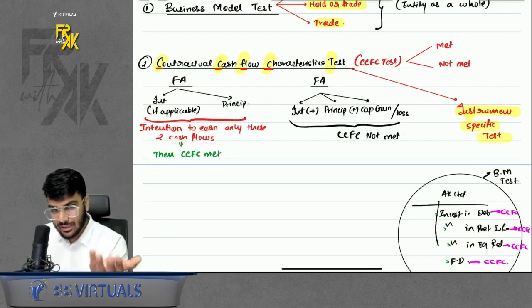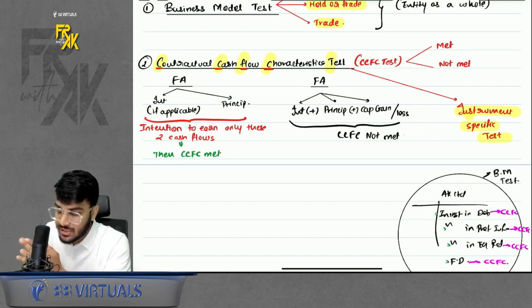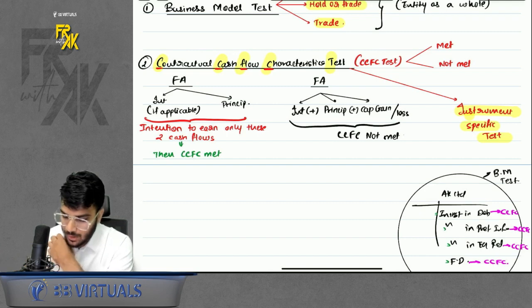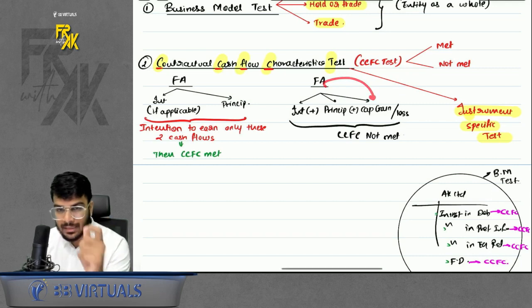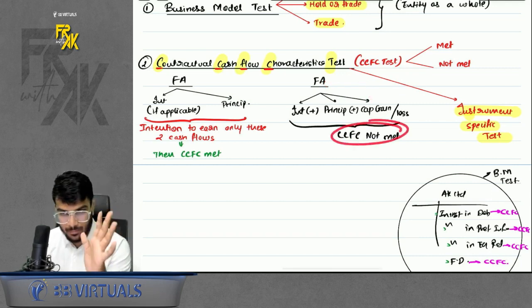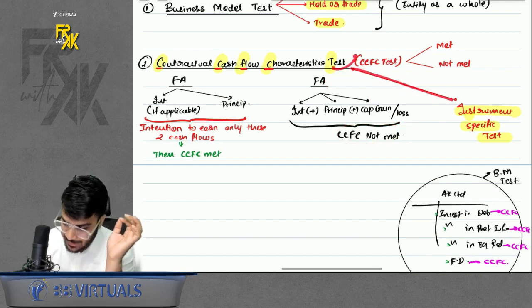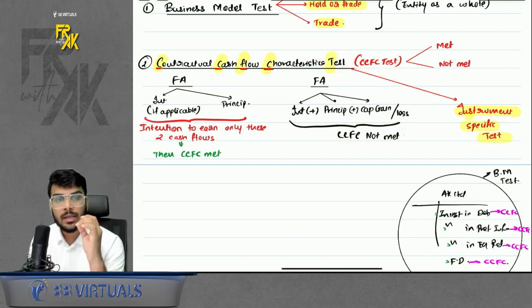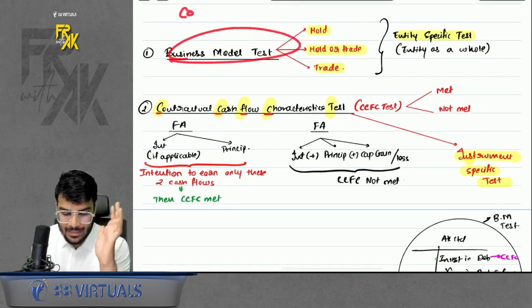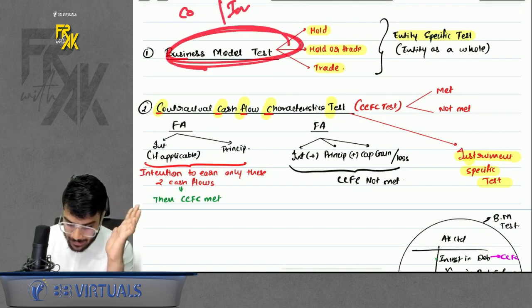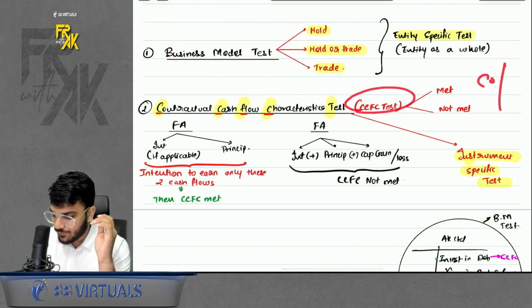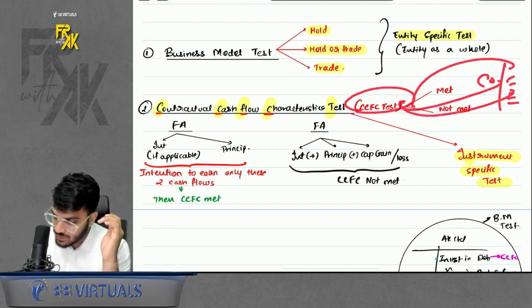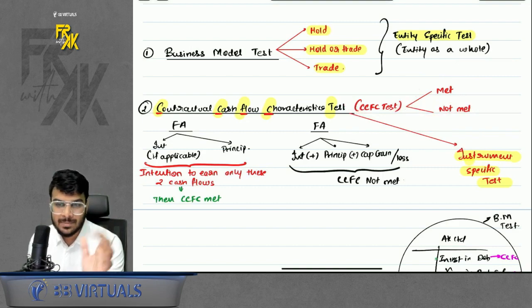But if your intention is to earn anything apart from what is promised, for example, you are thinking that I am investing in this instrument, but I will sell it in the near future so that I can also earn some capital appreciation, or some capital gain or loss might arise, then CCFC will not be met, right? This test is an instrument specific test. What is the meaning of instrument specific test? See, let's say the company has 10 types of investments. The business model test is done for the company as a whole, but the CCFC test will be done for each individual investment. That is known as an instrument specific test.